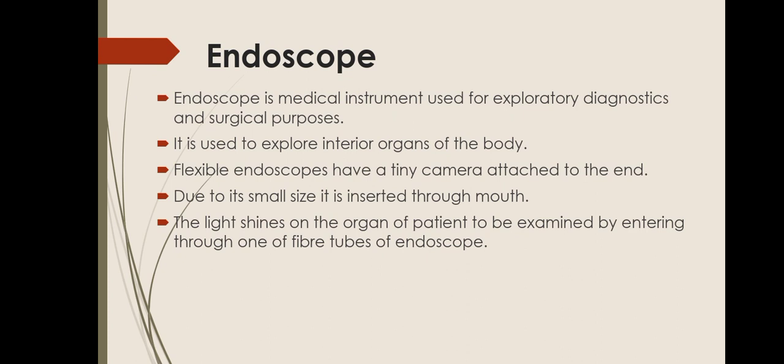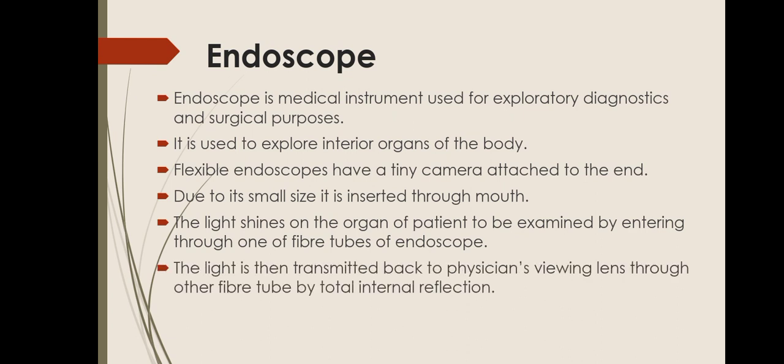The light shines on the organ of patient to be examined by entering through one of the fiber tubes of endoscope. The light is then transmitted back to physician's viewing lens through other fiber tube by total internal reflection.